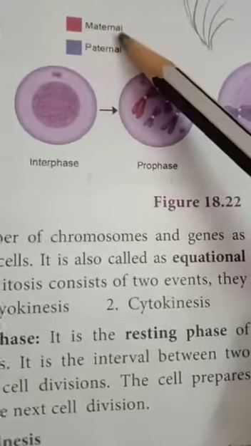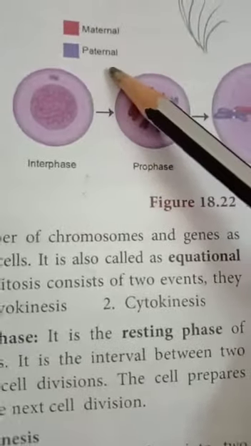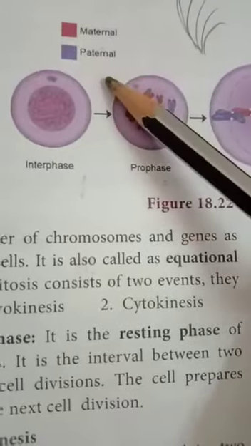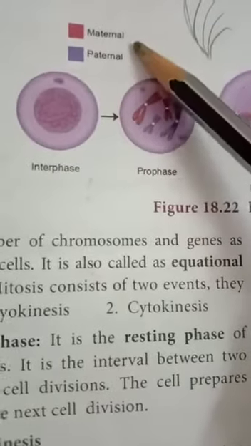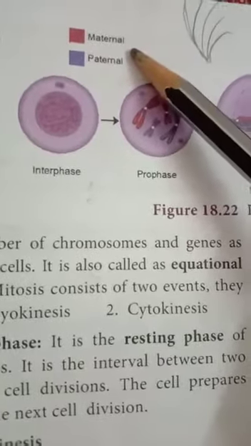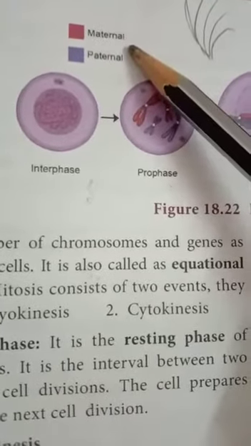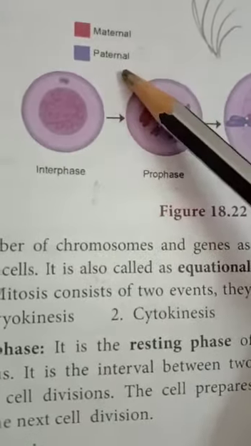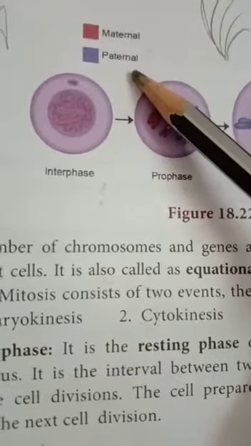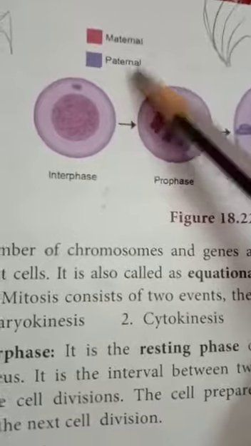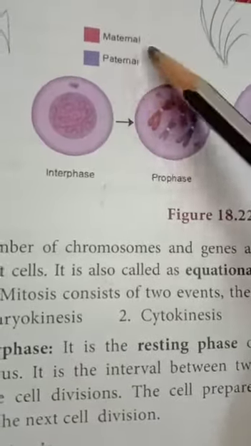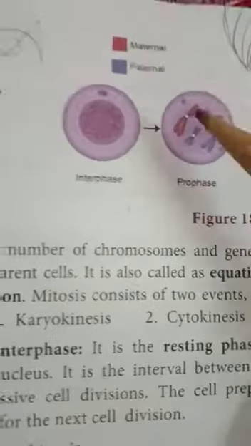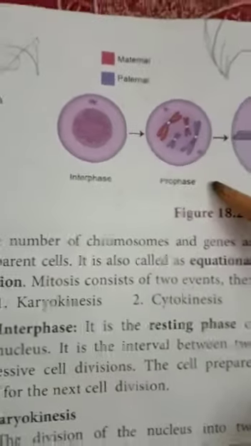Here one red box and one blue box are given. The red box is maternal and the blue box is paternal. Maternal means the chromosome coming from the mother. Paternal means the chromosome coming from the father. Then next we see prophase.